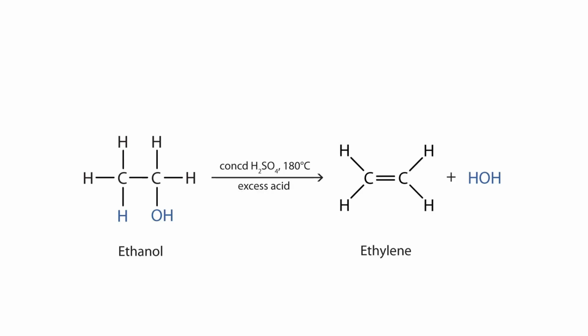Here is the example of the points which we have discussed before. If we have simple ethanol in the presence of acidic medium and a high temperature of 180 degrees centigrade, there is the production of ethylene, and as you know this process is dehydration. It means definitely there will be removal of water, and you will see in the product, in addition to this alkene, there is also the production of water.